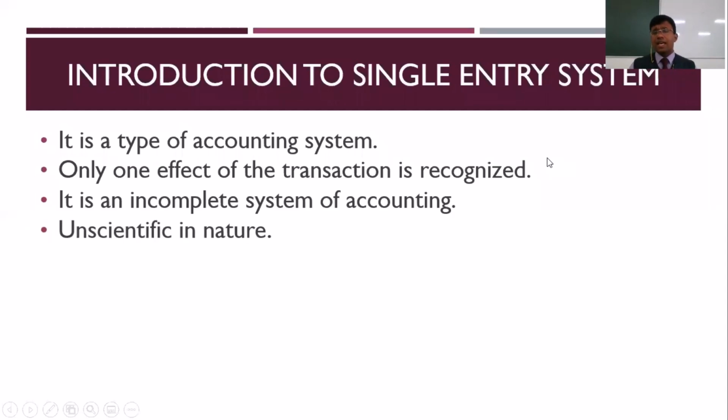Next thing is that it is unscientific in nature. Why do we say that a single entry system is unscientific in nature? It is said to be unscientific in nature because here only one part of the transaction is getting captured. We know that there are two effects, and since it is recognizing only one effect, that's the reason why it is said to be unscientific in nature.